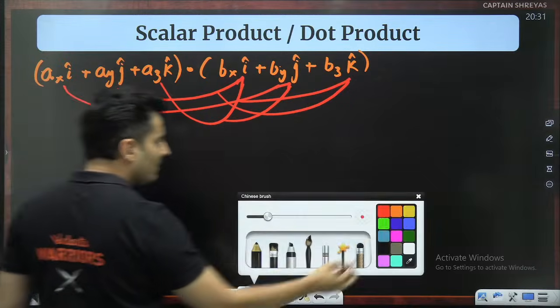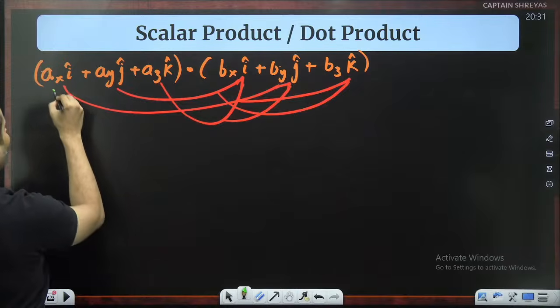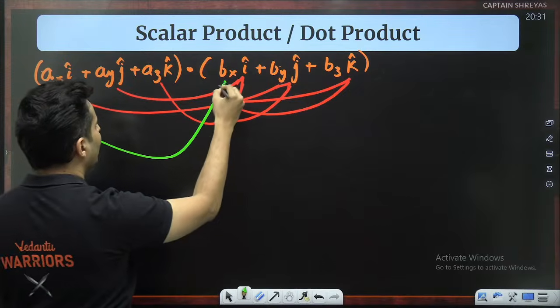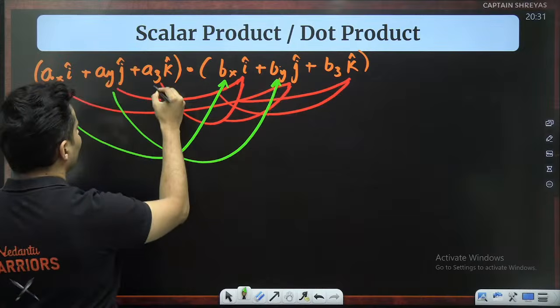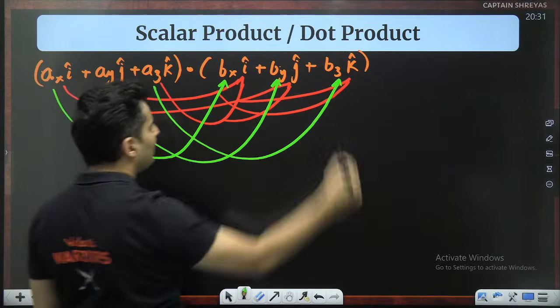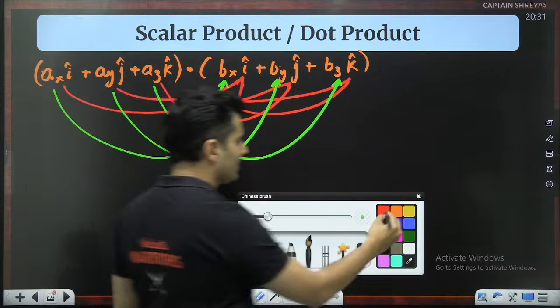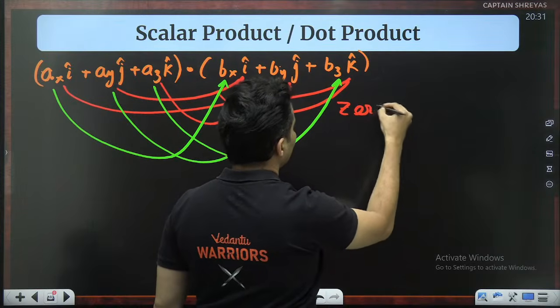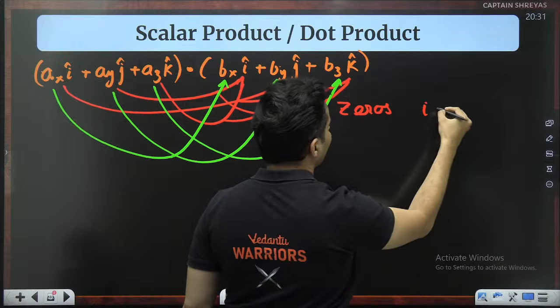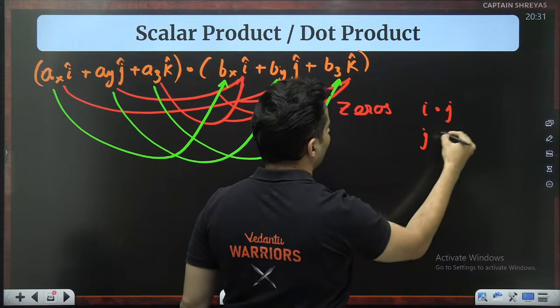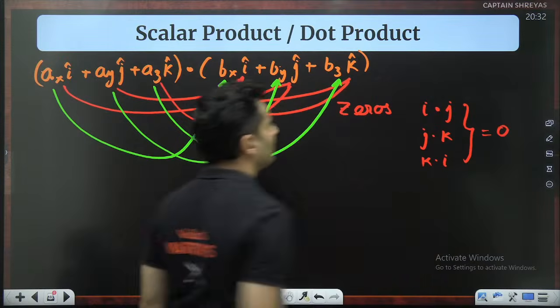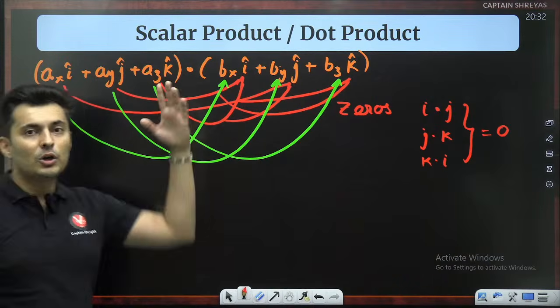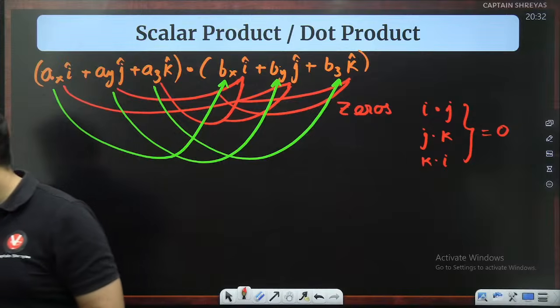So what is remaining is basically only i cap multiplied by i cap works, j cap multiplied by j cap works, k cap multiplied by k cap works. Everything else will be zeros because i dot j, j dot k or k dot i, the answer is just 0.